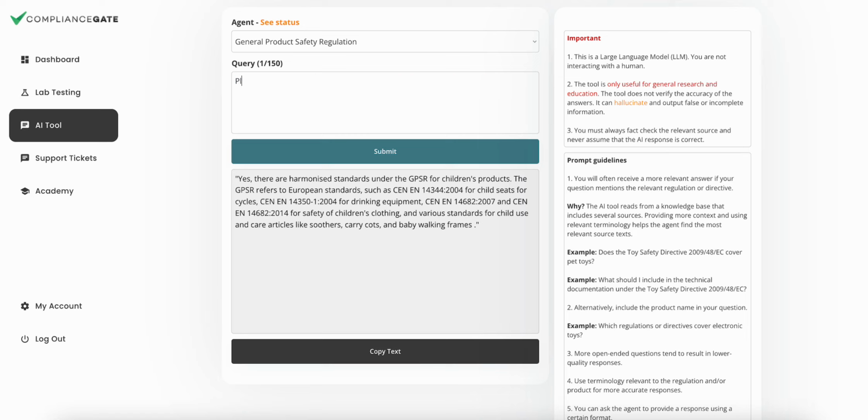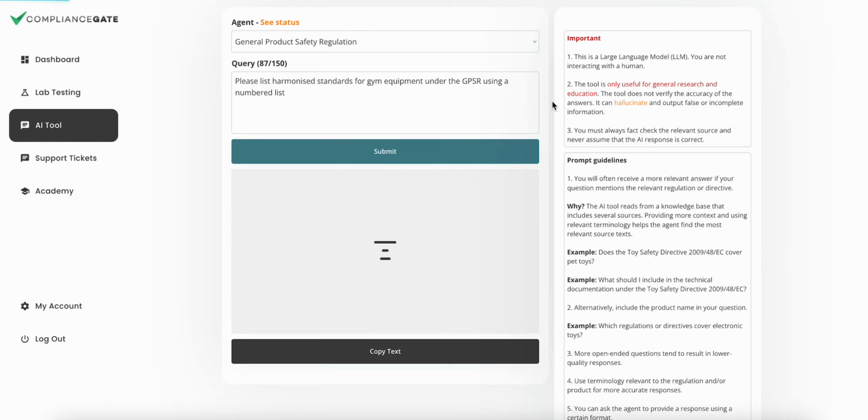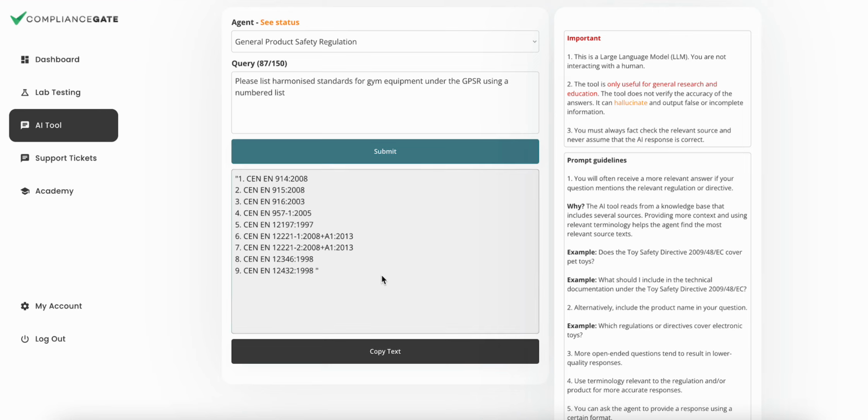Let's try something else. Please list harmonized standards for gym equipment under the GPSR using a numbered list. We'll see if the AI can structure it that way. And it did. So here it suggested some examples.